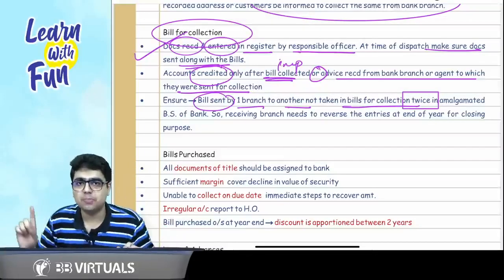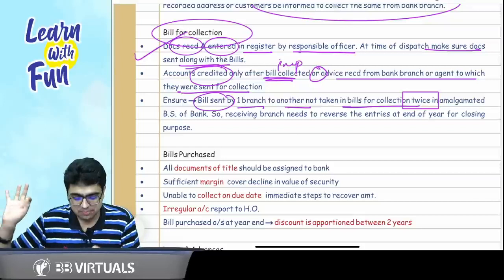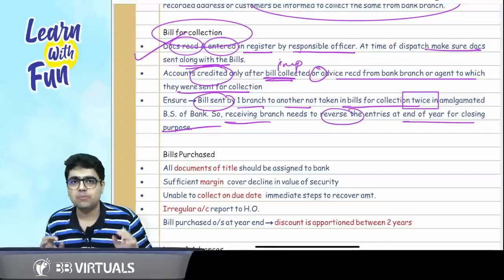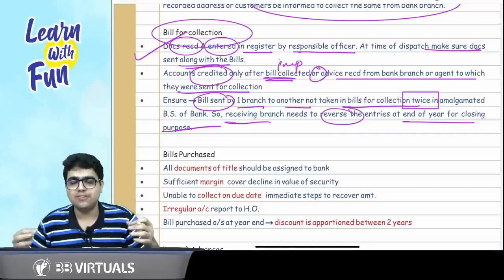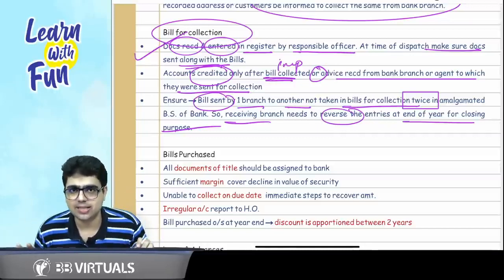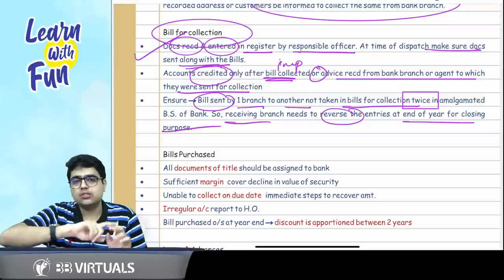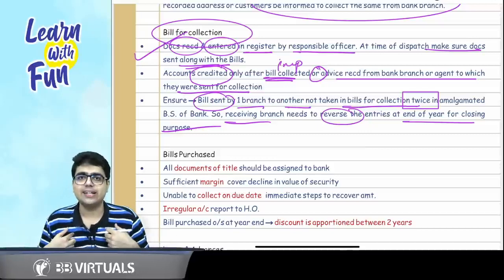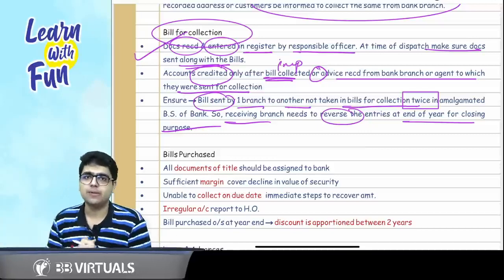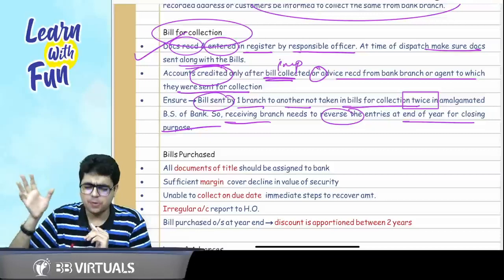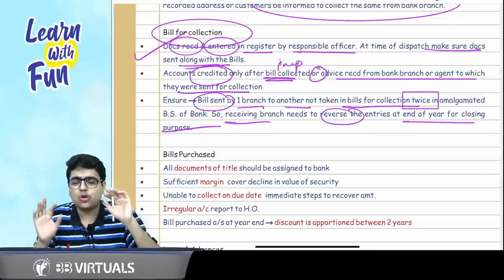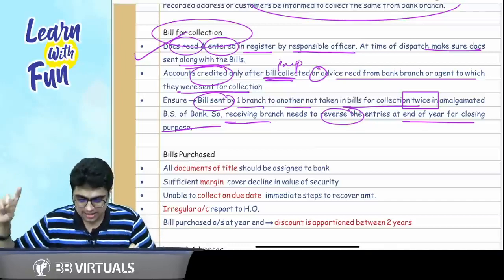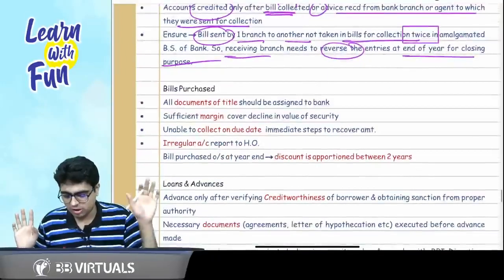So who has to give up? Sir, the receiving branch has to give up. The receiving branch needs to reverse the entries at the end of the year for closing purposes. So 3 points you need to remember. Only a responsible officer will receive the documents and enter all the details in the register. Make sure that the branch is not only sending the documents but also sending the bills for collection. My account is getting credited only when the bills have been actually collected by the other branch. And the last point is, bills for collection should not be entered twice in the balance sheet. The receiving branch has to reverse the entry. That's all about bills for collection.